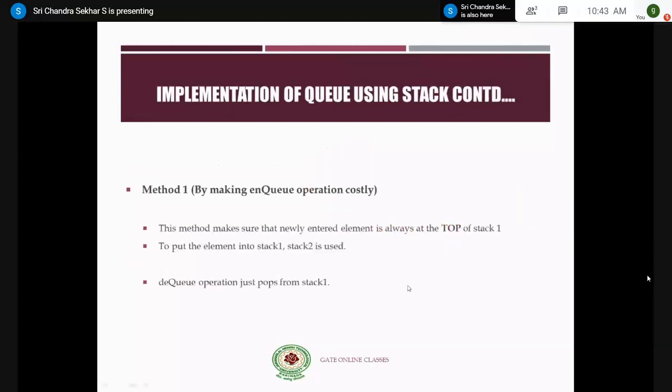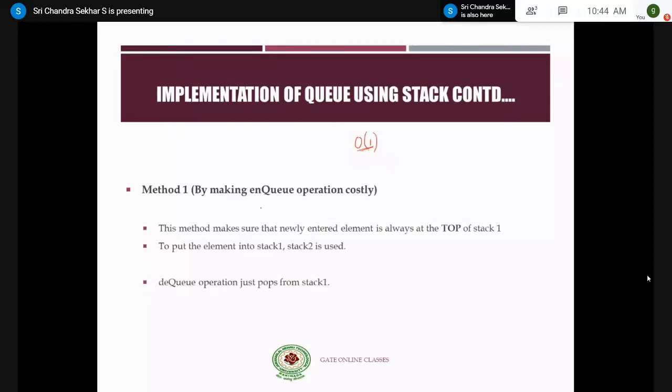In the first method, we are making the ENQ operation costly, meaning the ENQ operation has more pushes and pops, whereas its counterpart, the DEQ operation, is a simple operation. It involves only one operation, just popping the element, which is only big O of 1, right? So this is how we implement method 1.